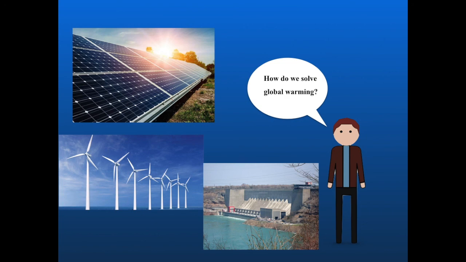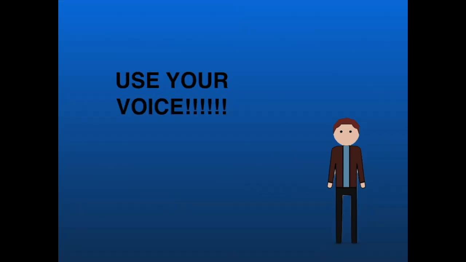The most important way that you can help stop global warming, though, is to speak up. Your voice is the most powerful weapon against global warming. You can talk to your elected government officials and elect people who understand it. You can talk to your friends and family and educate them on the topic, so they start making steps to help stop global warming as well. By being educated on this topic, we can all come together and hopefully find a solution to stop global warming and climate change.